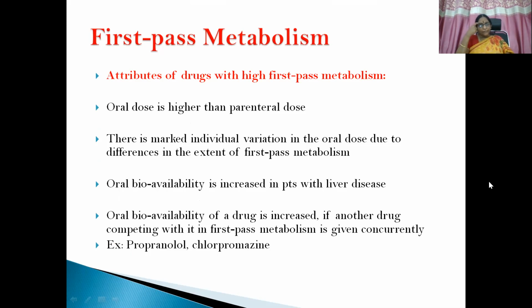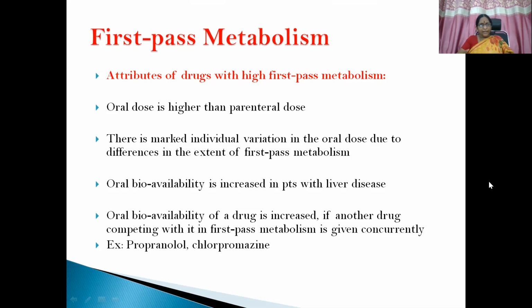Oral dose is higher than parenteral dose because we have seen that only 15% of the drug molecule administered through the oral route enters the systemic circulation. So oral dose has to be increased. Then there is marked individual variation in the oral dose due to differences in the extent of first pass metabolism. It varies from person to person. We'll see what the reasons for variation are.